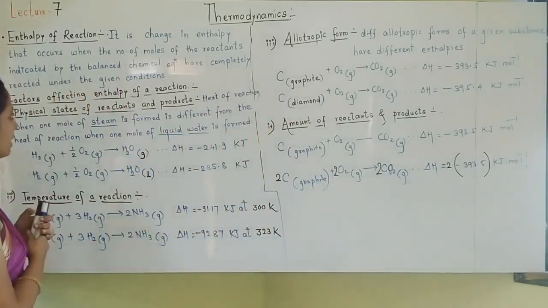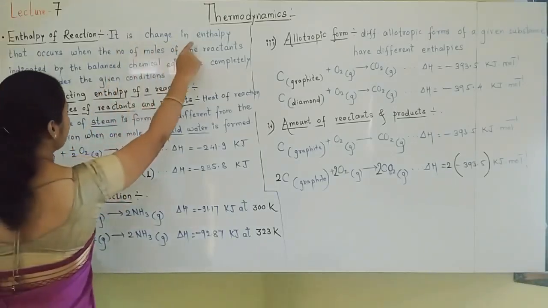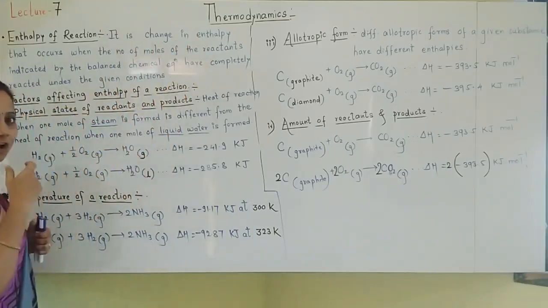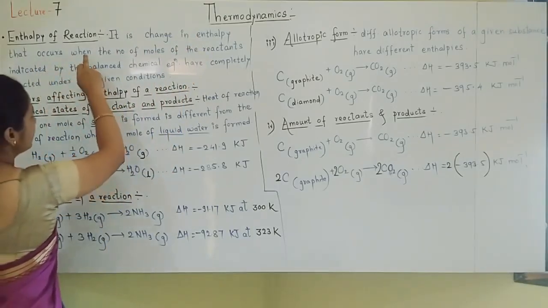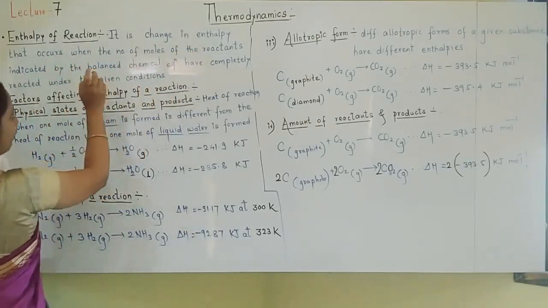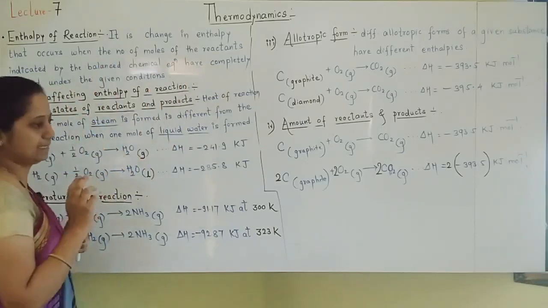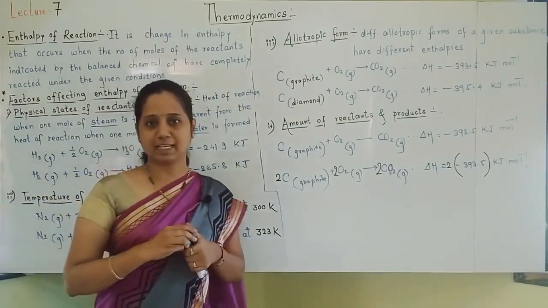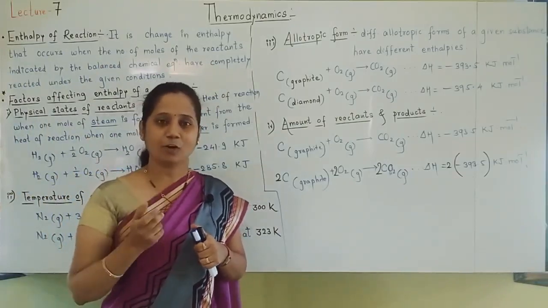So let us see students, what is enthalpy of reaction? Of course it is the change in enthalpy, as we wrote for all definitions, which occurs when, commonly we can say, the number of moles of reactants indicated by the balanced chemical equation have completely reacted. How many moles of reactants are completely reacted under the given conditions?